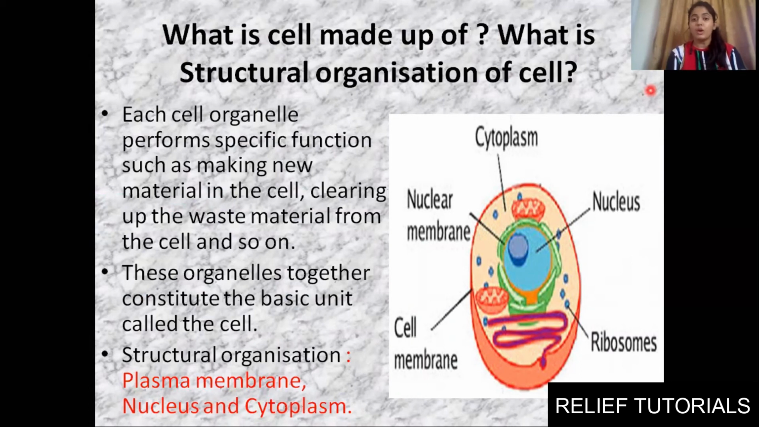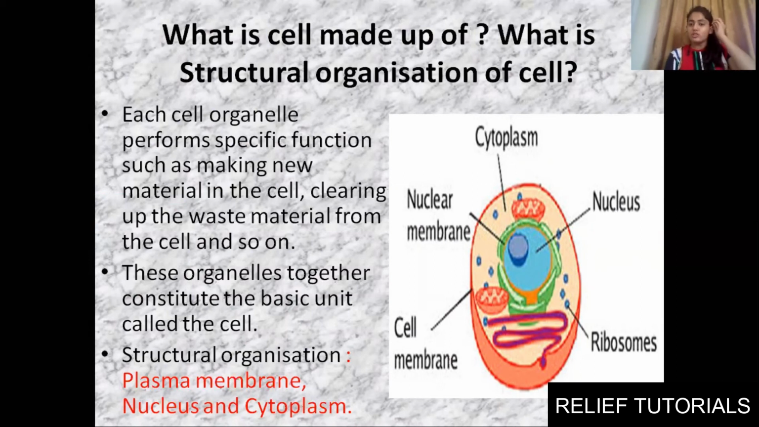Now, what is a cell made up of, or what is the structural organization of a cell? We know that a cell is made up of something, but what is it? There are three basic things each and every cell is made up of. One is the cell membrane, second is the nucleus, that is the control center, and third is the cytoplasm. So three things form a cell.